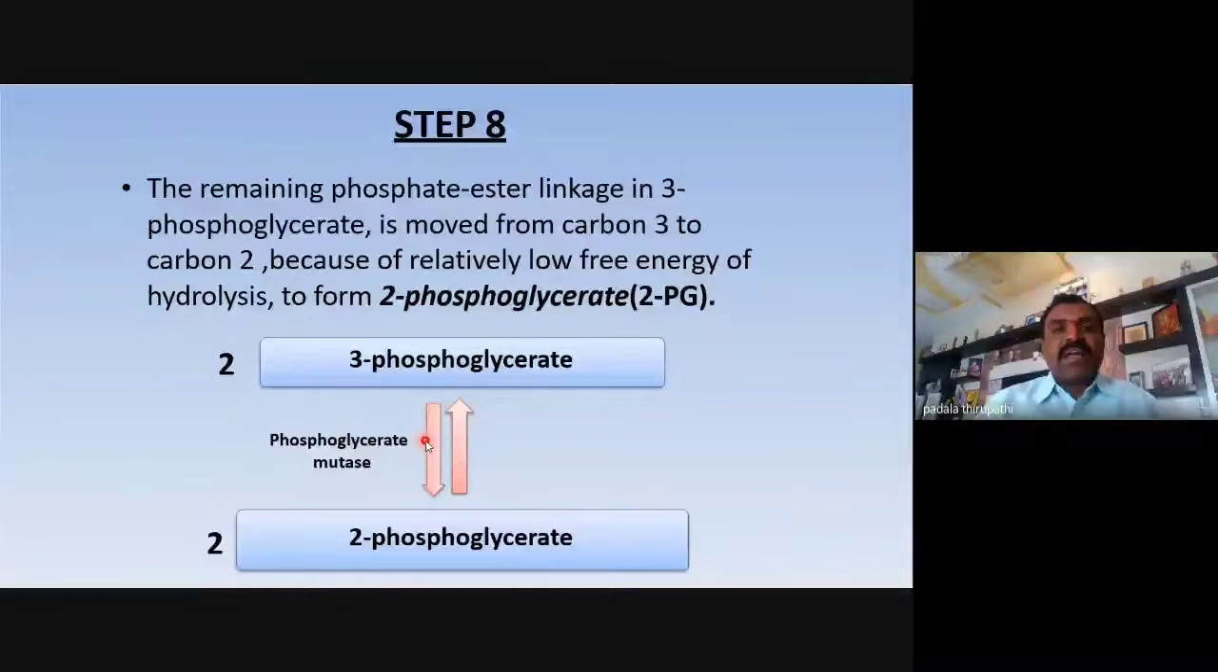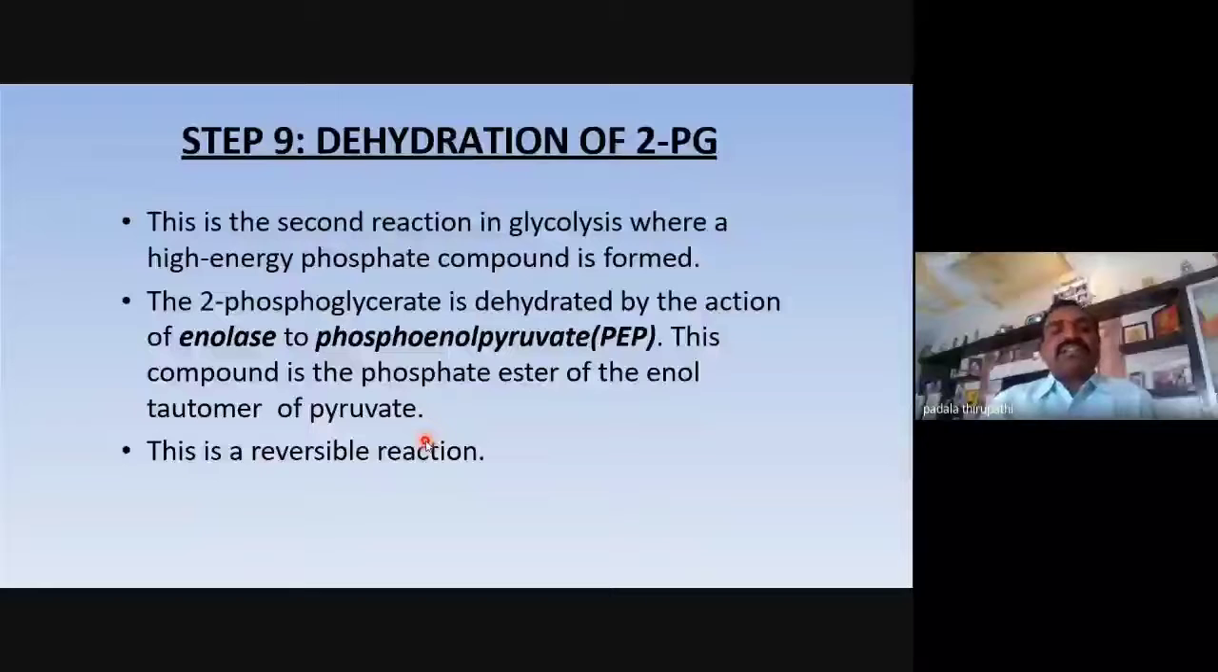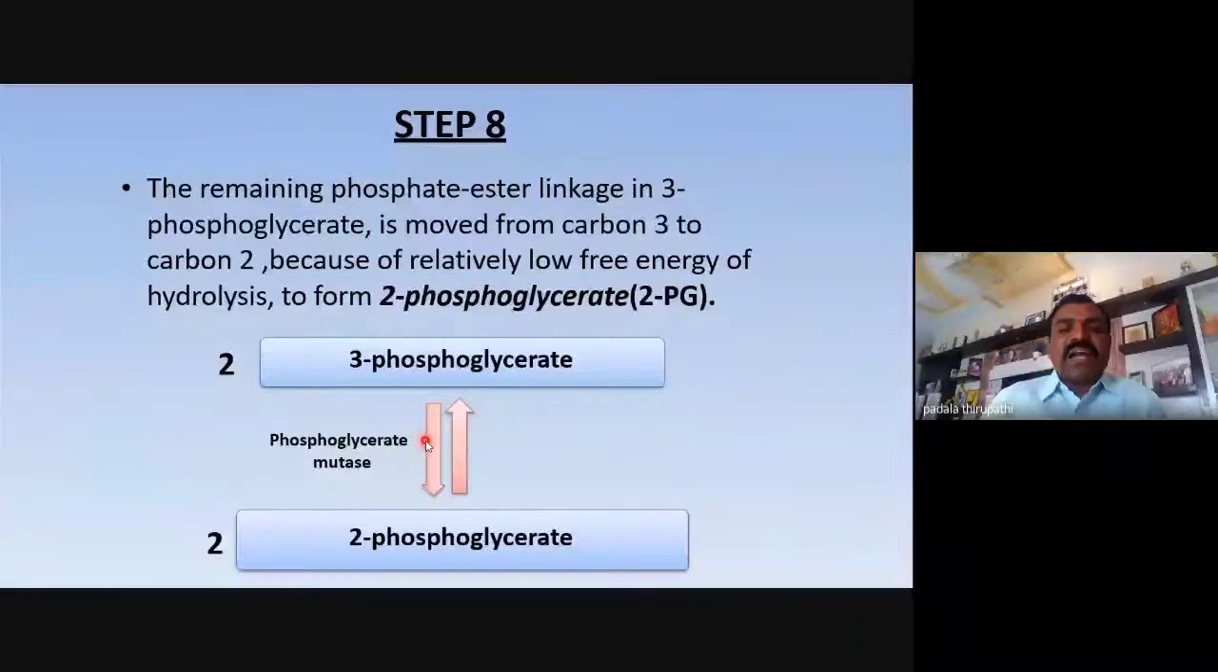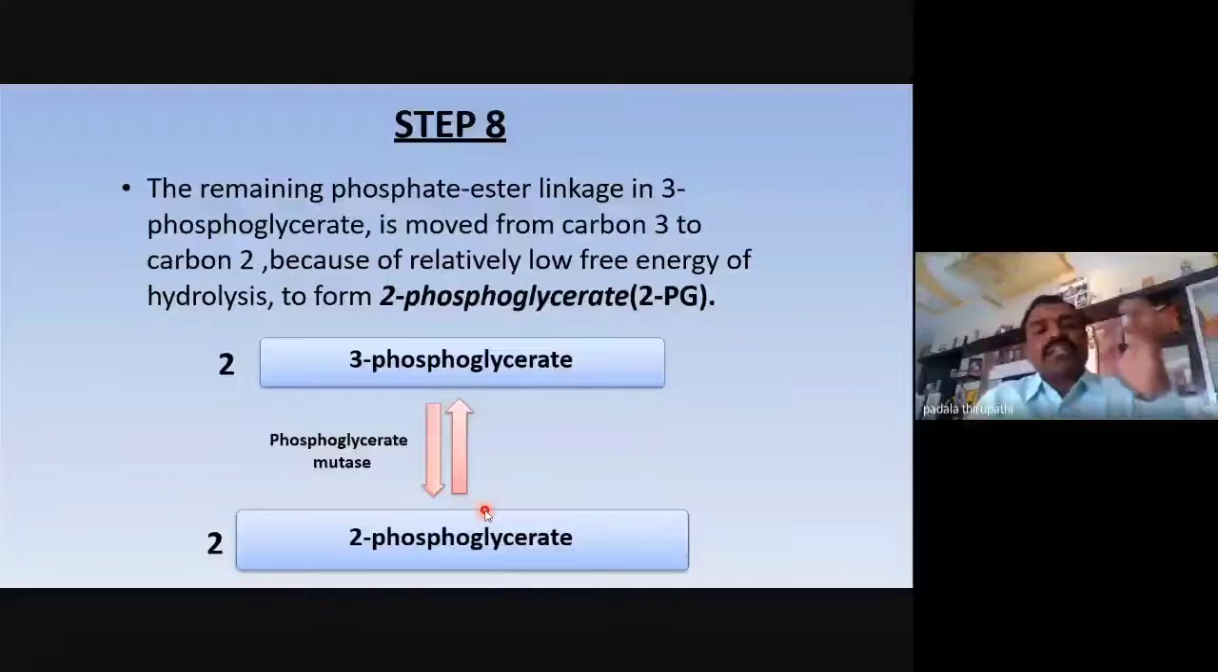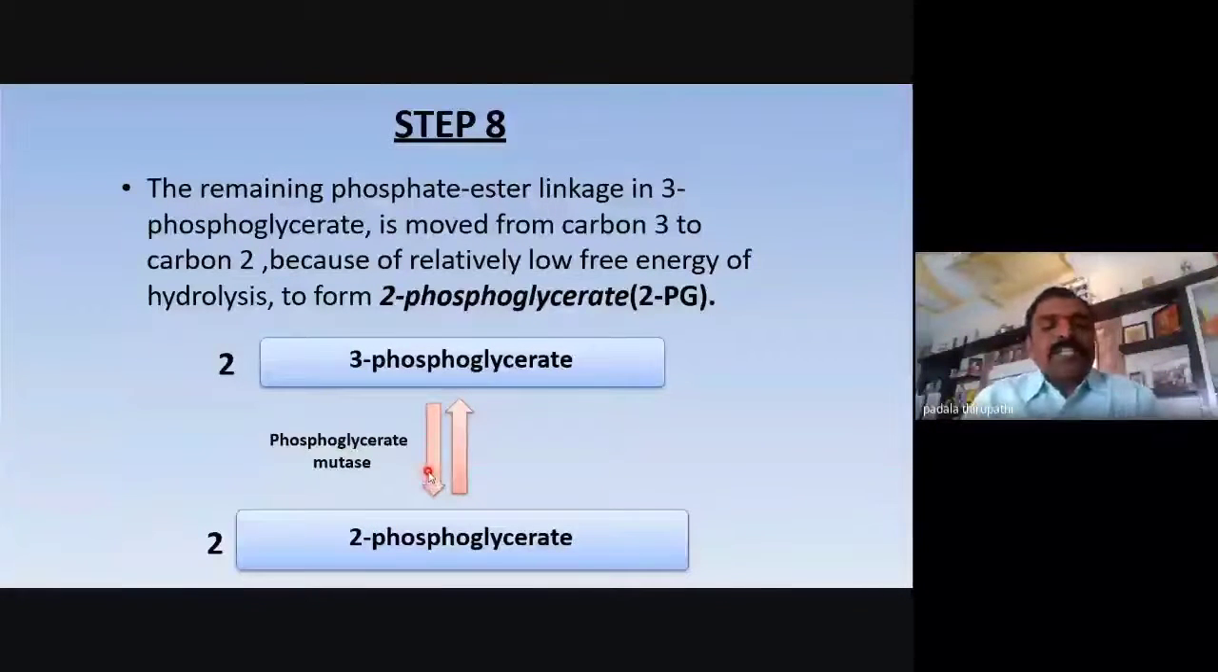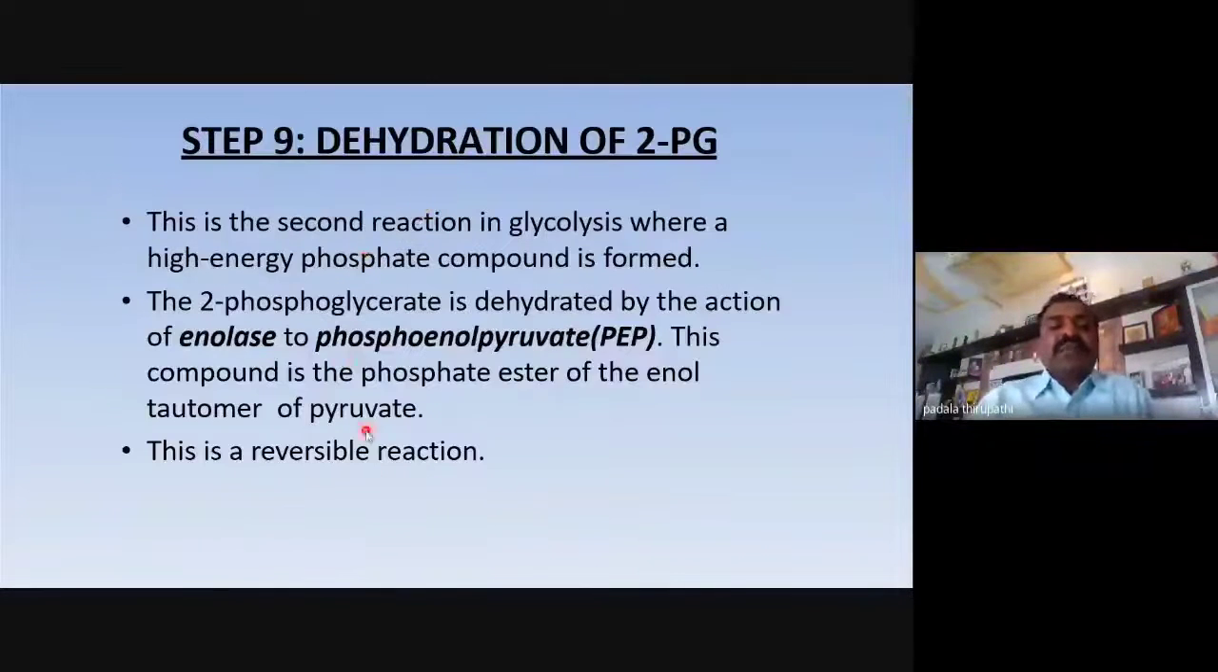And the 9th step is dehydration. In the 8th step, we observe intramolecular changes, that is 3-phosphoglycerate to 2-phosphoglycerate. Simply, the phosphate group is moved from the 3rd carbon to the 2nd carbon. That is the intramolecular conversion. The enzyme is phosphoglycerate mutase. This is the 8th step. And the 9th step is dehydration.